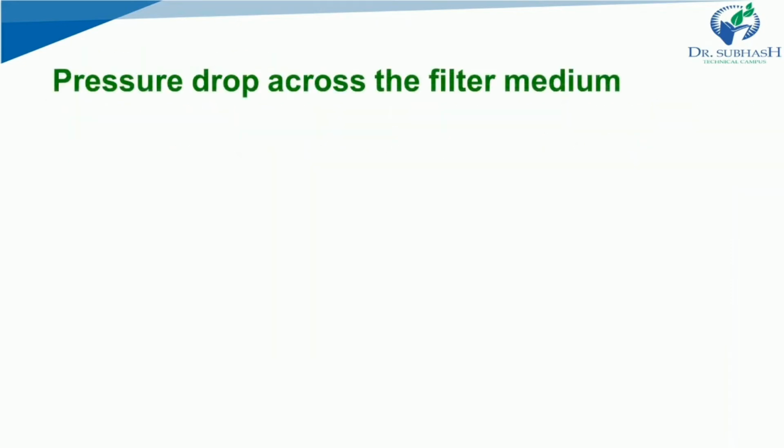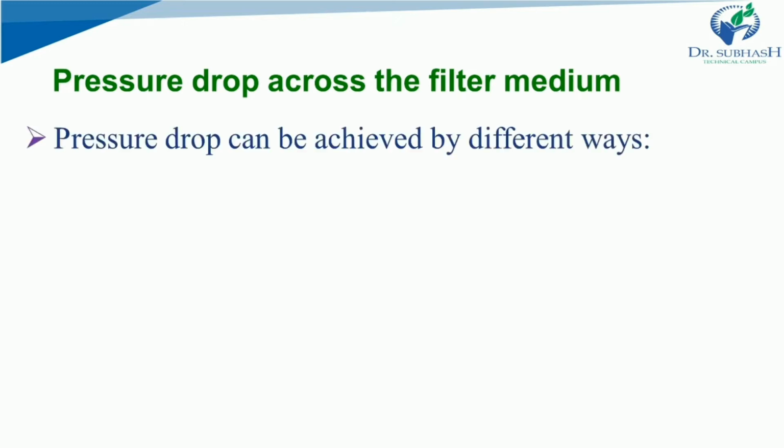The next factor affecting is pressure drop. Pressure drop across the filter medium. Whatever the medium you are using, if pressure drop is applied, then you can easily change the rate of filtration. Rate of filtration is ideally directly proportional to the overall pressure drop across the filter medium and filter cake, and this can be achieved in various ways, right?